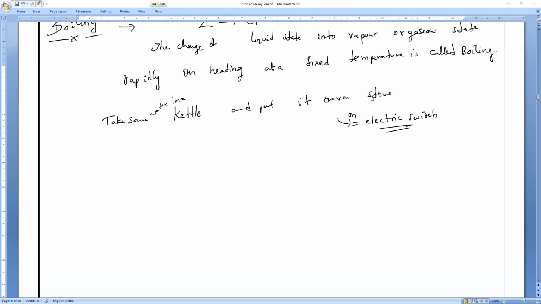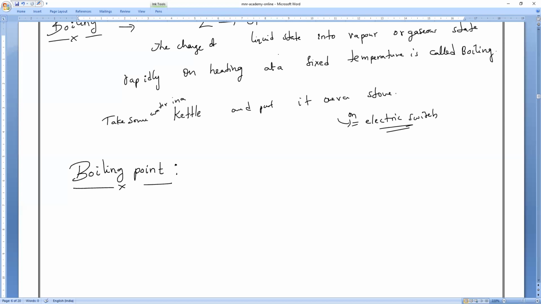Boiling of water. So the boiling process is a rapid process which takes place only at a fixed temperature, converting liquid state into gaseous state. Clear, everybody? So that is what you have to remember. Okay, so write it. At a fixed temperature where you can notice the boiling taking place, that point is called the boiling point. Write the definition.